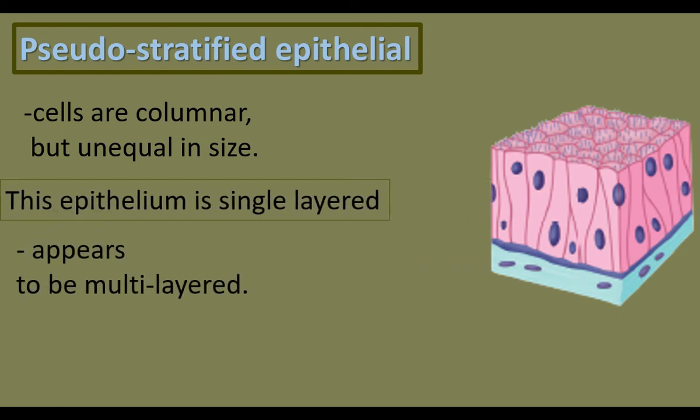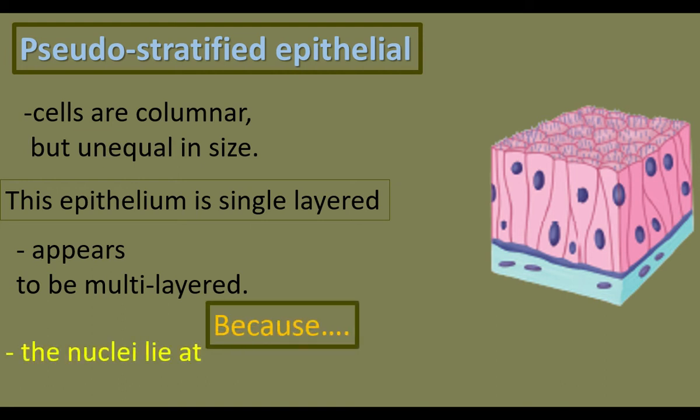It appears to be multi-layered because the nuclei lie at different levels in different cells. It is very clearly seen in the diagram. In some cells, the nuclei are at the top, some other cells at the base. Because of the differences in the position of nuclei in different cells, it appears to be multi-layered.